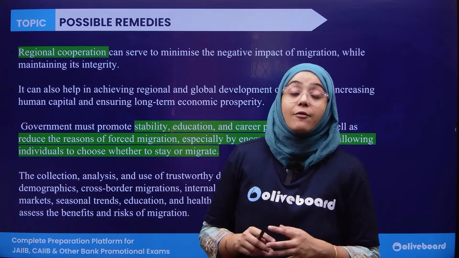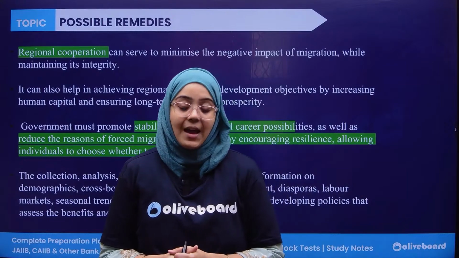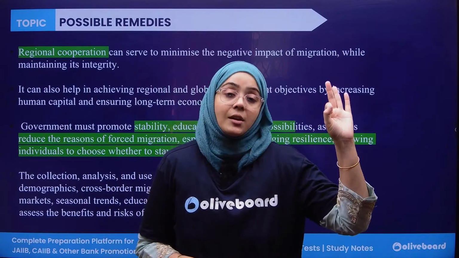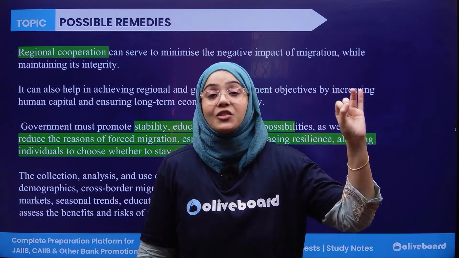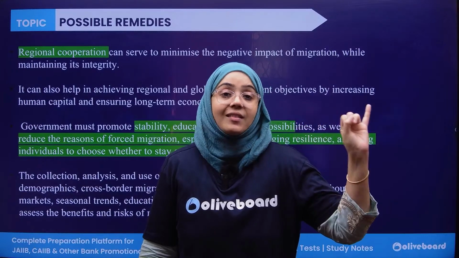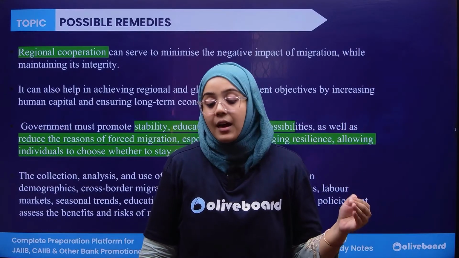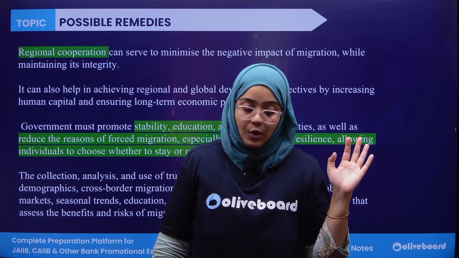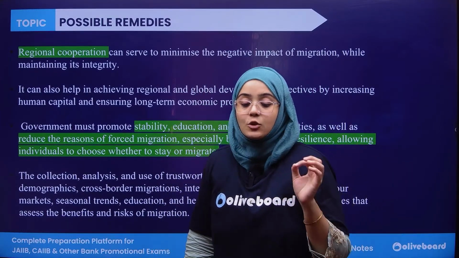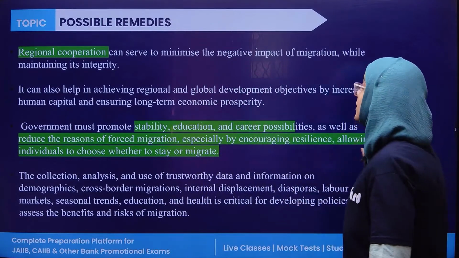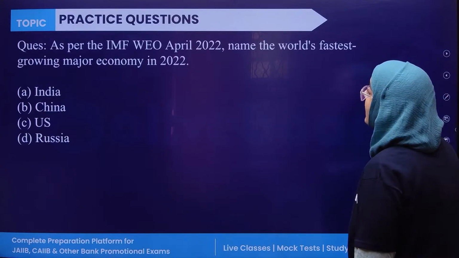Okay, so there are different economic problems that we are facing. The most important is poverty. The second is jobless growth. The third is the excessive pressure on the environment because of migration. And the fourth is rising inequalities. Okay, so this is the complete, short overview of the chapter. Let's start discussing the practice questions.